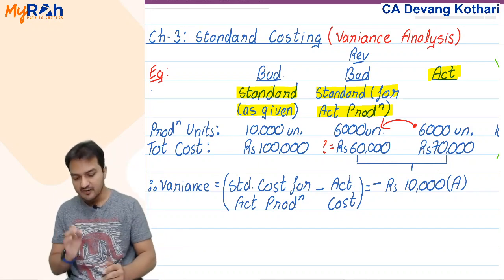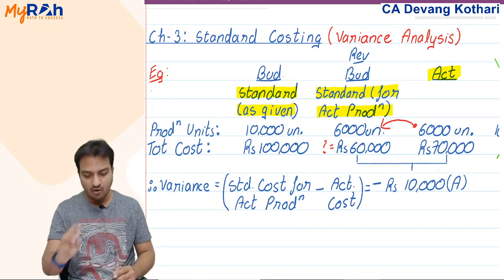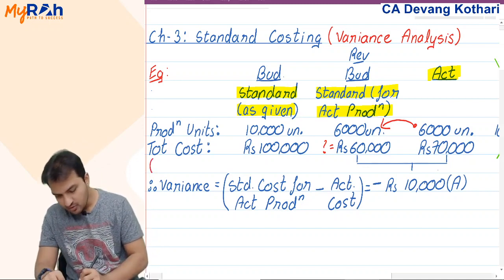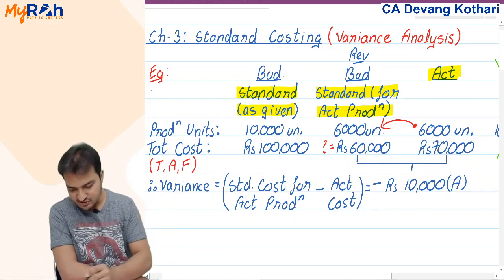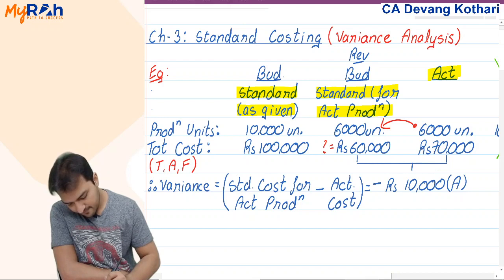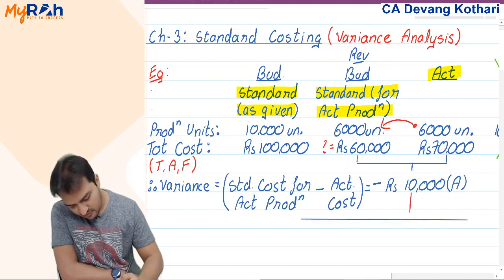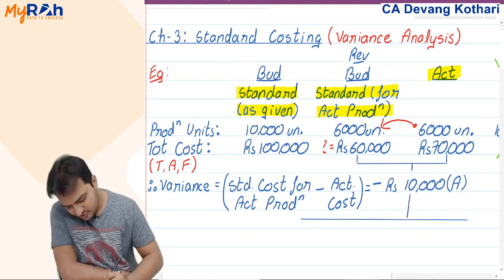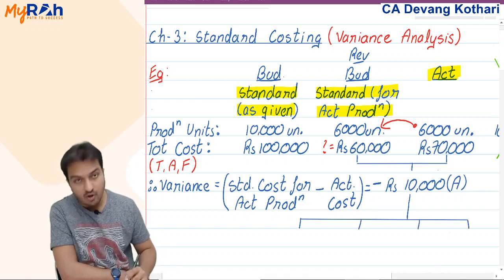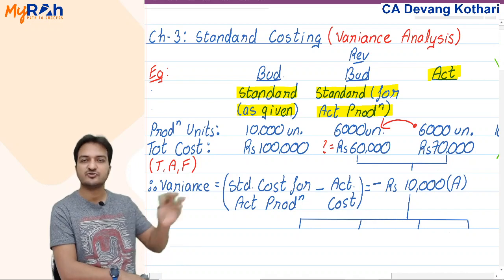Once again, if my total cost contained three components, that is travel cost, accommodation cost, and food cost, then this extra cost of 10,000 will also be because of either of these three reasons.